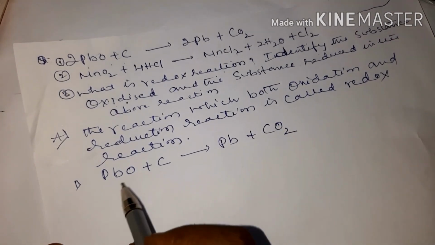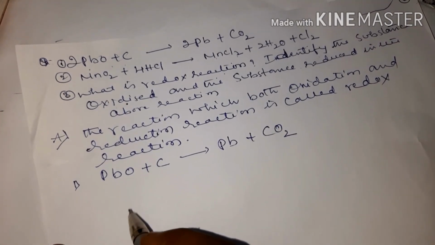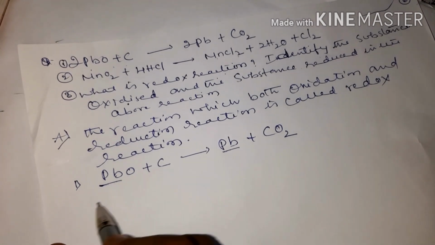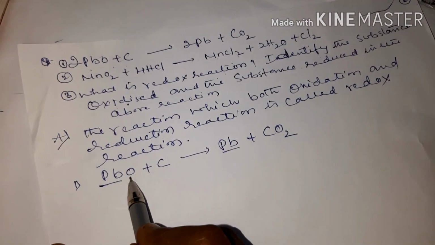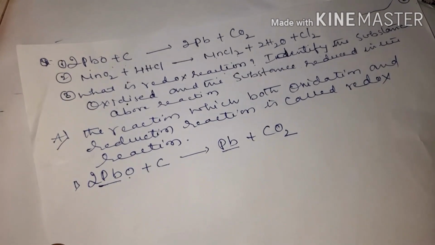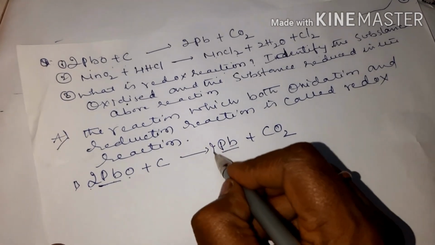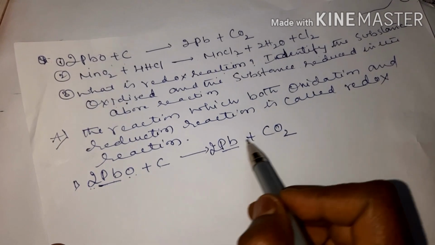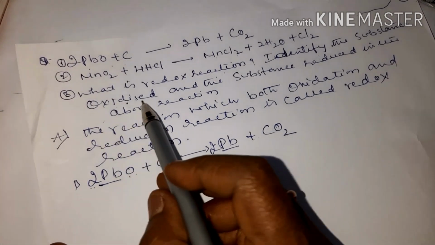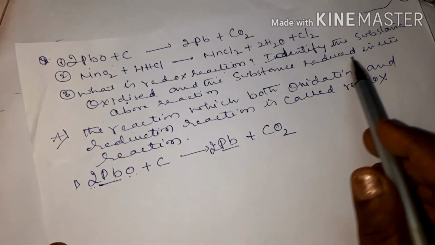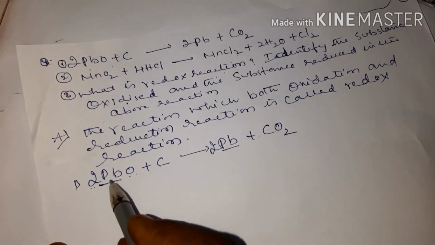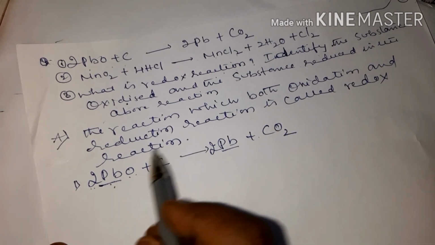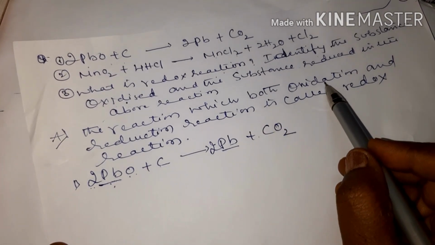Okay children, for example, the same PbO plus C, you get Pb plus carbon dioxide. We will check the balance, whether it is Pb 1, here 1, oxygen here 1, here 2, so put 2 here, 2 Pb, 2 O, O2, carbon is 1, 1. Okay children. Now they are asking, what is redox reaction?